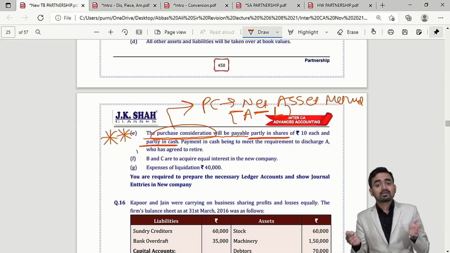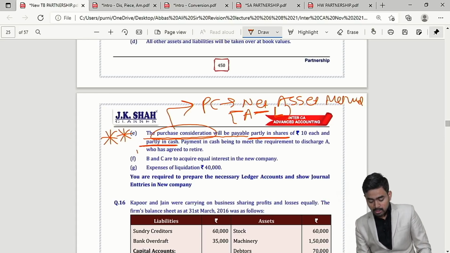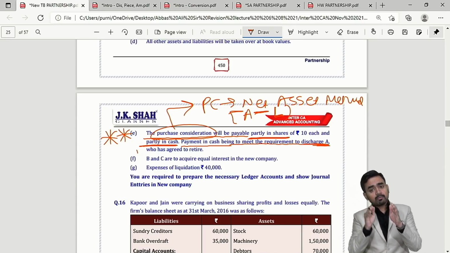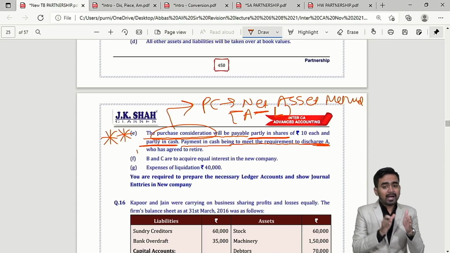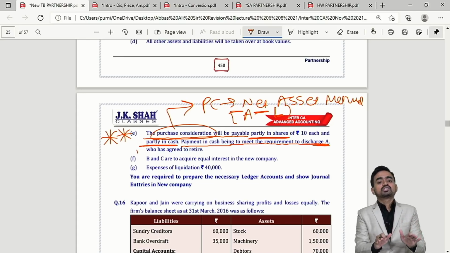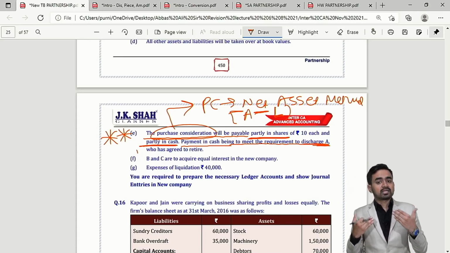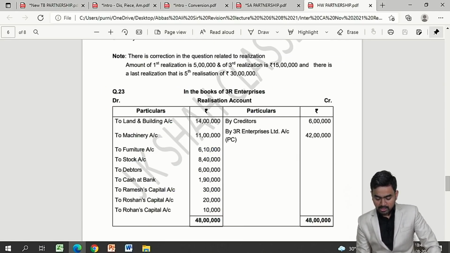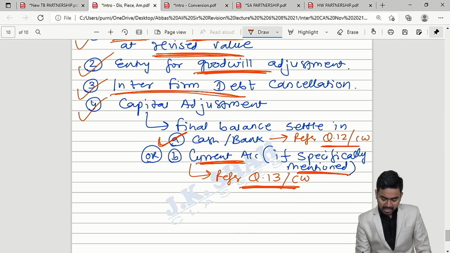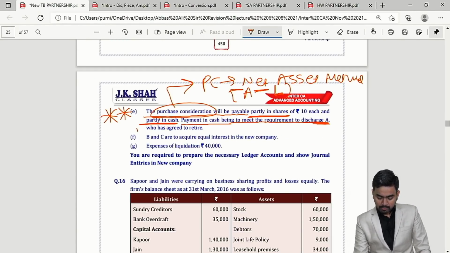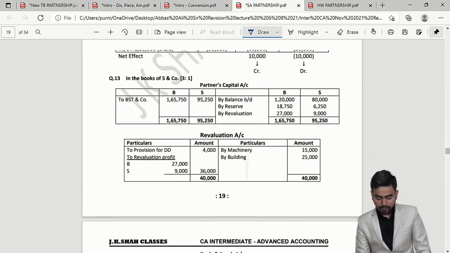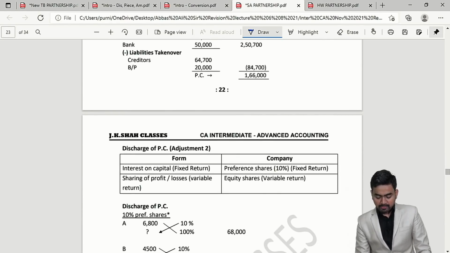How many shares? How much cash? We don't know. They are saying further, payment in cash being to meet the requirement to discharge A. That is, the company will pay that much cash to the partnership firm so that they can discharge the liability of Mr. A who is retiring. Yes, so you can see on the screen over here, I have this sum, question number 15. Please check. I will show you the cash account for question 15 and we will conclude something.